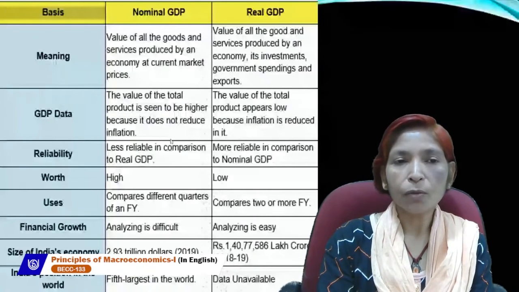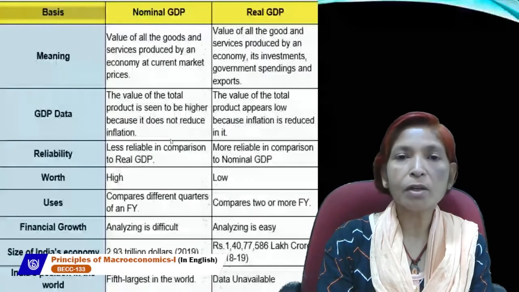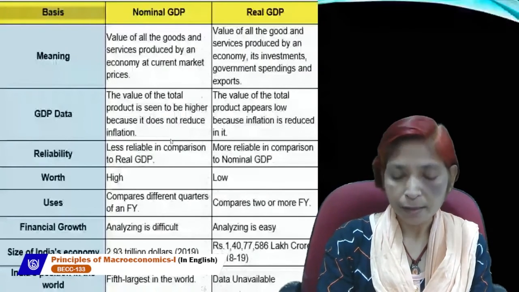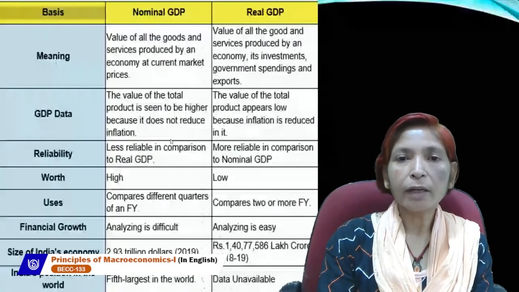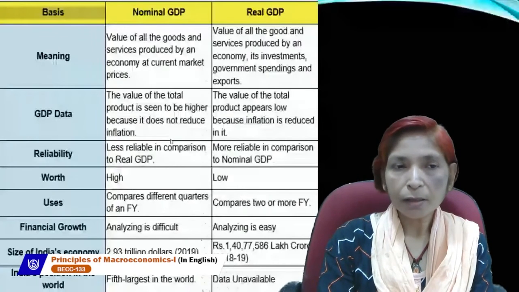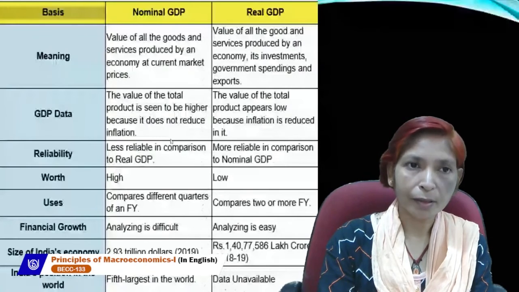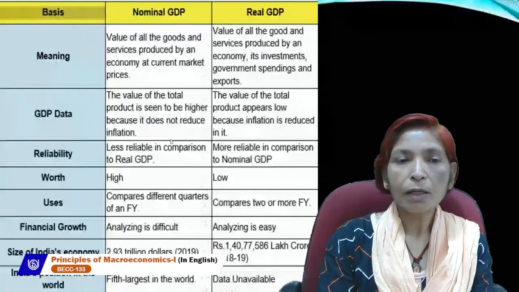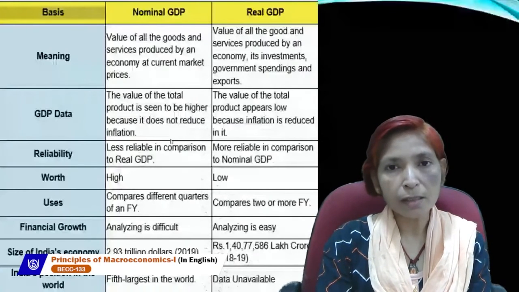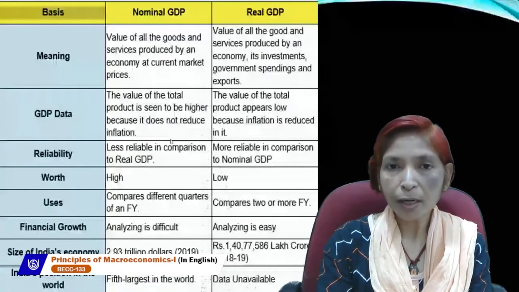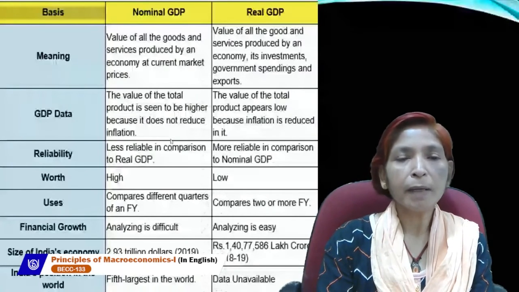Nominal GDP is calculated on the basis of current year prices, and real GDP is estimated on the basis of constant year prices. Real GDP is the true indicator of economic growth and welfare, but nominal GDP is not the true indicator of economic growth and welfare. Nominal GDP increases due to an increase in price, not output, but real GDP always increases due to an increase in output level, not prices.